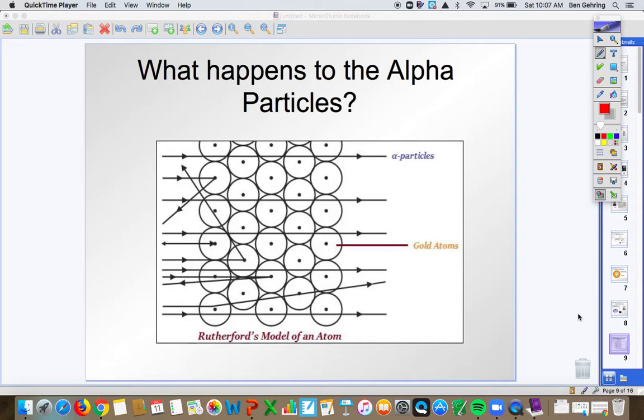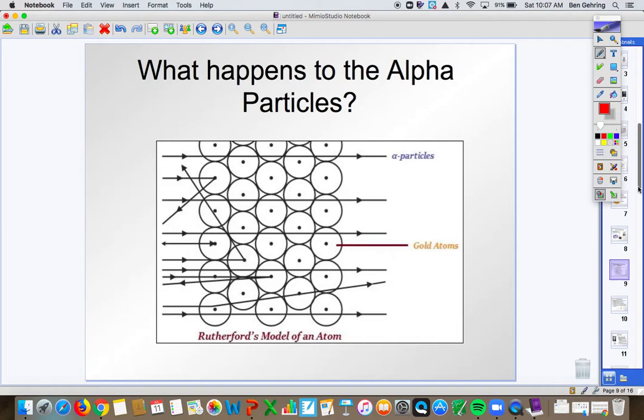So this is kind of a look at what's going on with these particles. Most of the alpha particles go through the gold foil, not a big deal. Some of them, however, collide directly with the nucleus of the atom, the centerpiece of the atom, and go backwards. And this is what Rutherford discovered, and again it was like shooting a bullet at a napkin and having it come back at you, which would be quite alarming.